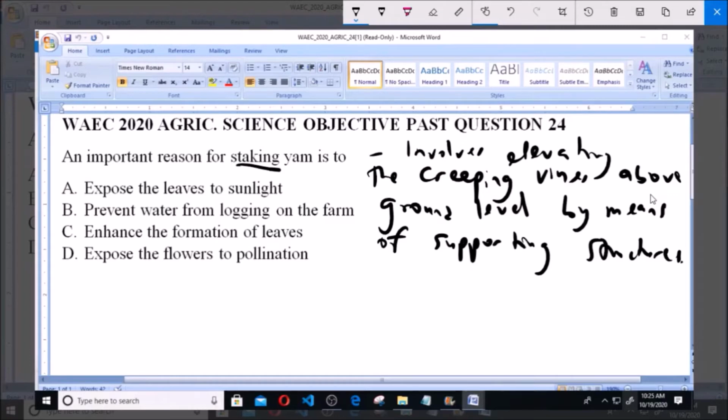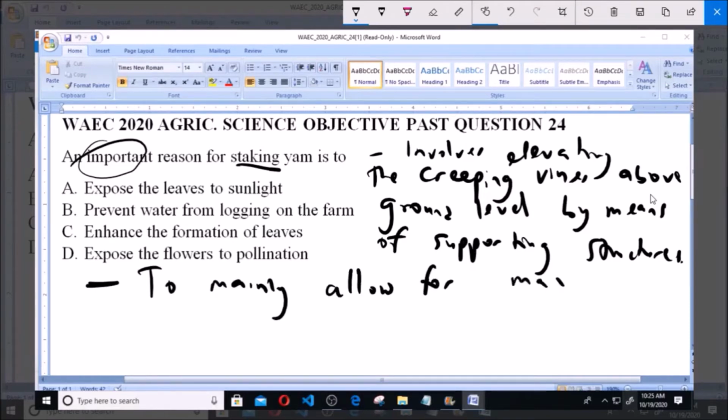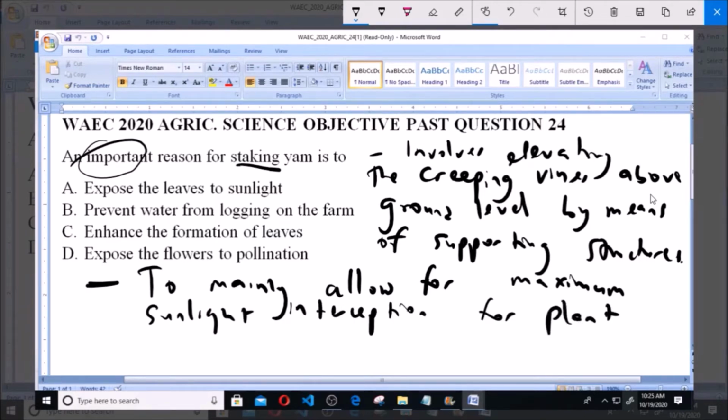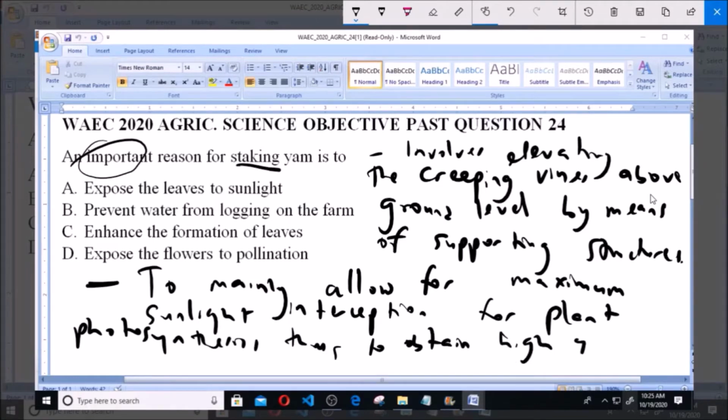Now the primary, or the important reason for staking yam is to mainly allow for maximum sunlight interception for the purpose of plant photosynthesis, thus to obtain high yield.